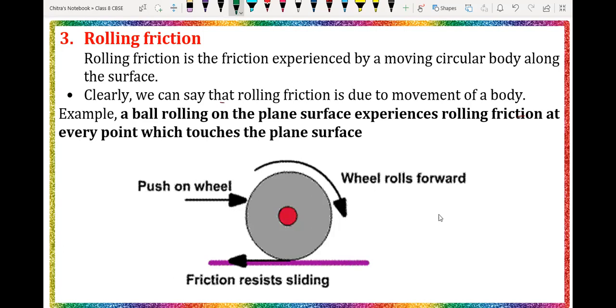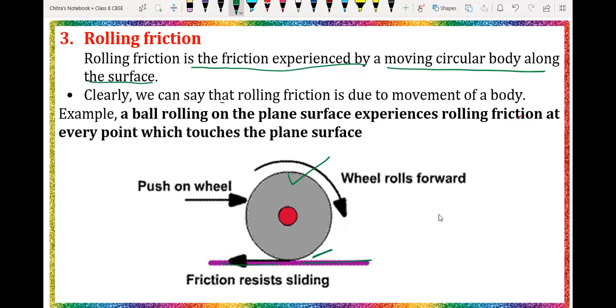So what is rolling friction? Rolling friction is the friction experienced by a moving circular body along a surface. Suppose this is the wheel and you are rolling that wheel on a surface. Then the force working between the surface and the rolling object is called the rolling friction.